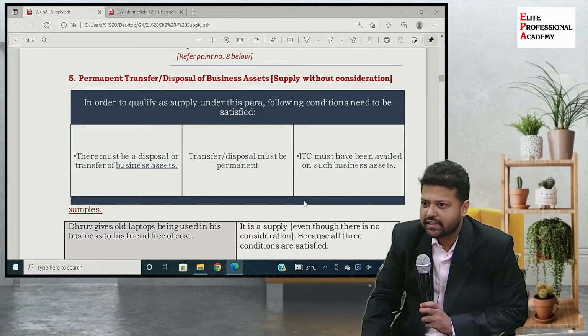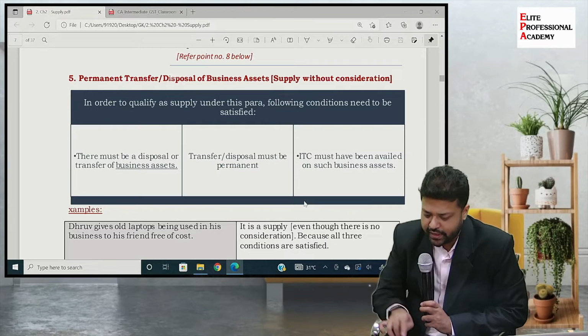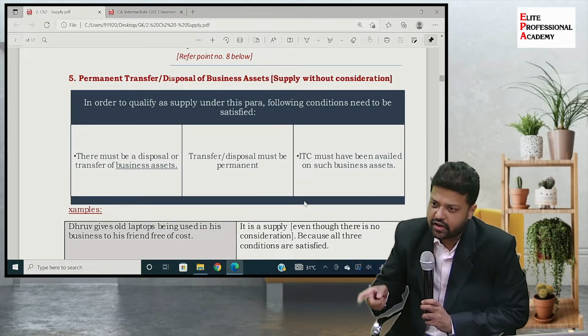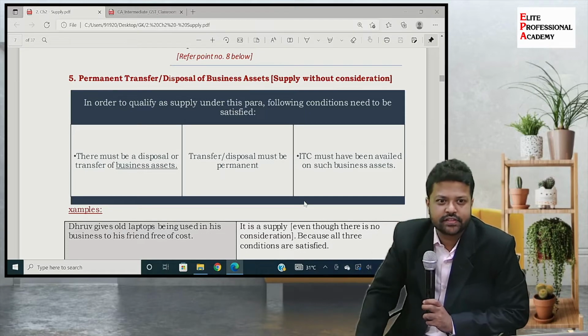Input tax credit. So we have discussed this value addition taxation concept. With reference to that concept, can anyone tell me the meaning of this particular condition, that ITC must have been availed on such business assets?